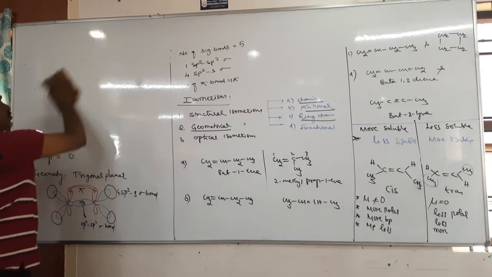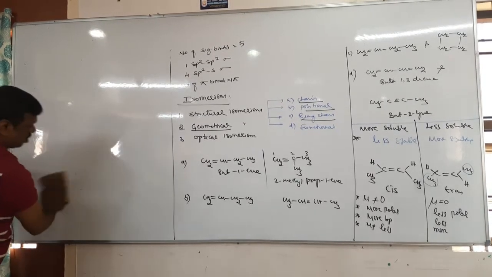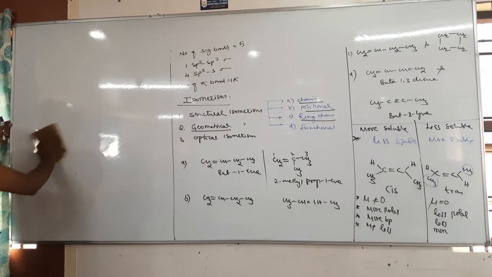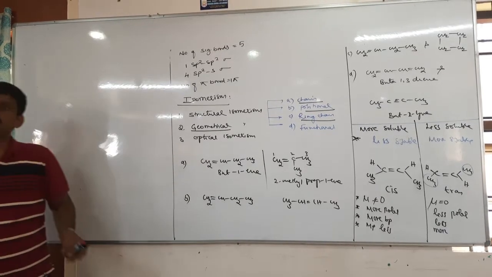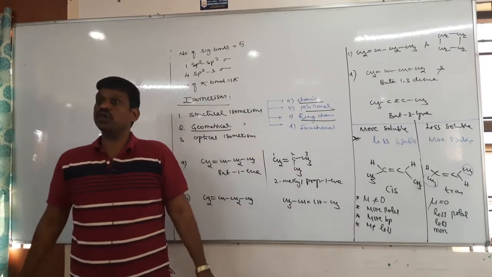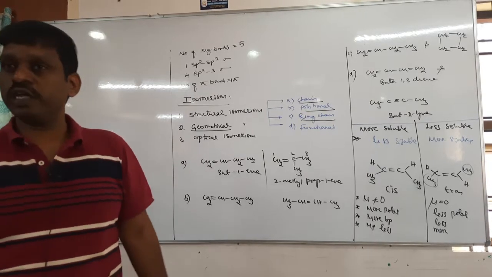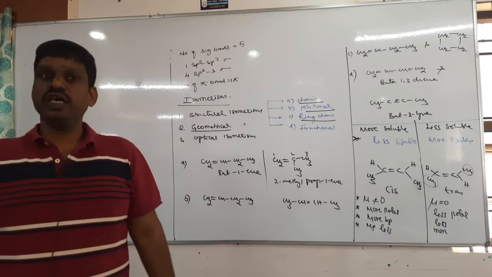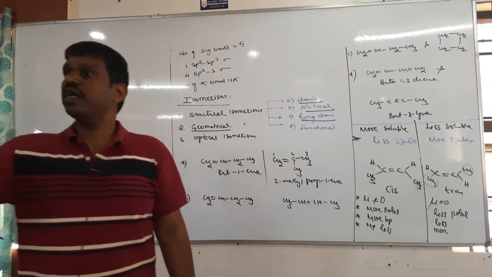So what is the condition for optical isomerism? Presence of chirality, not chiral carbon, chirality, right? Molecule must be achiral, no? When the molecule is said to be achiral, it should not have three elements of symmetry. Which three elements of symmetry? Plane of symmetry, center of symmetry, alternating axis of symmetry. If a molecule does not contain these three elements of symmetry, the molecule is said to be a chiral molecule.